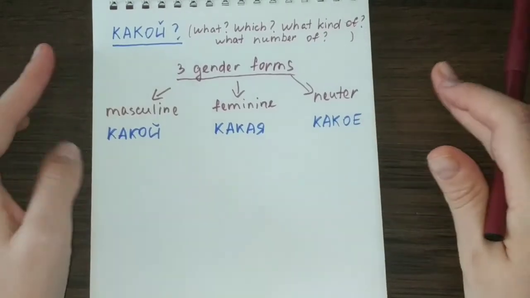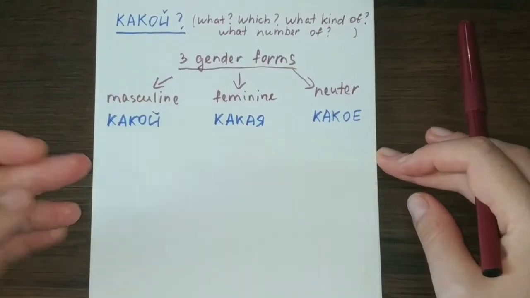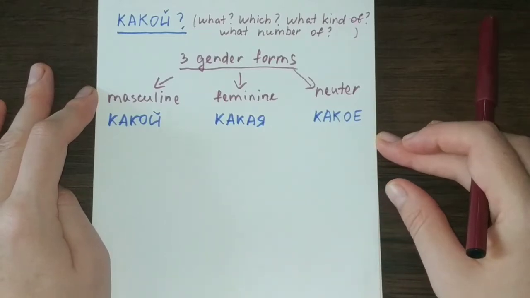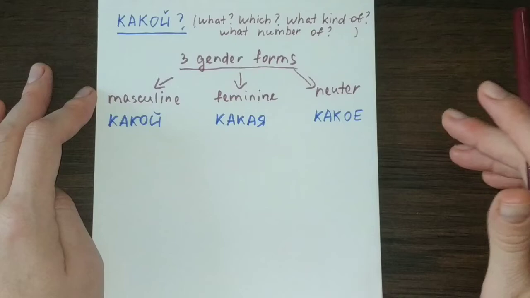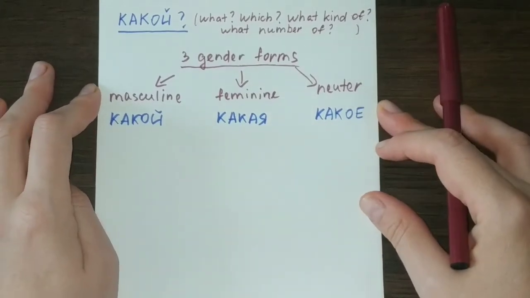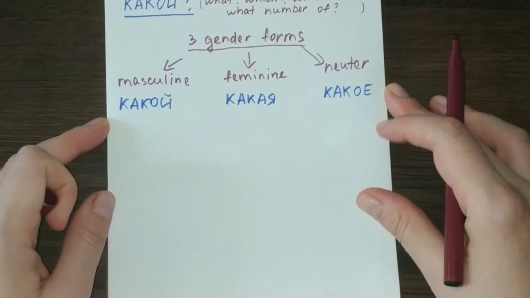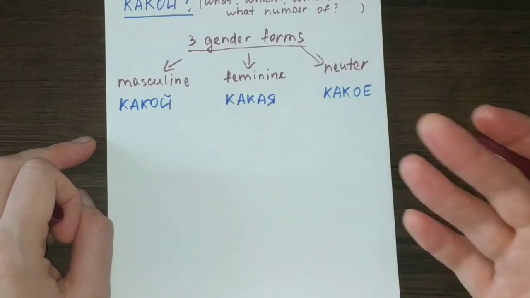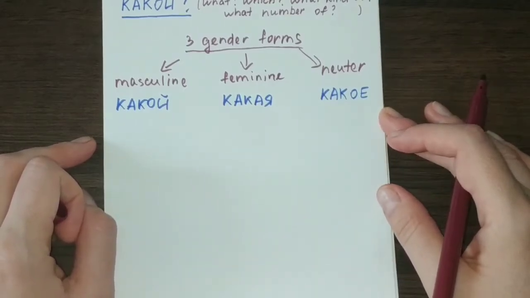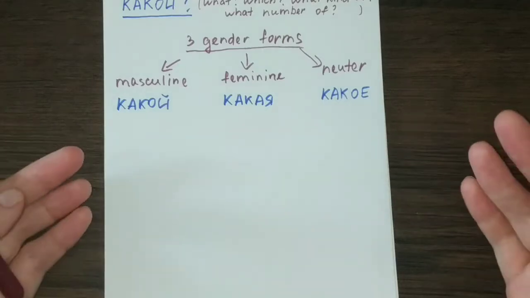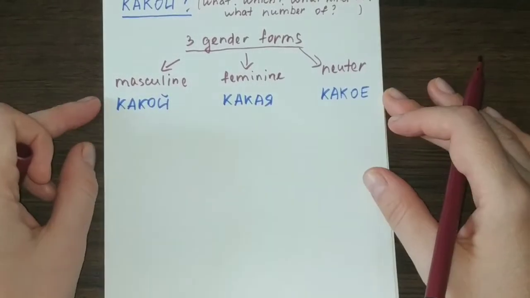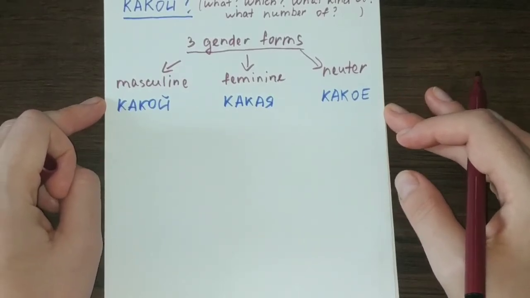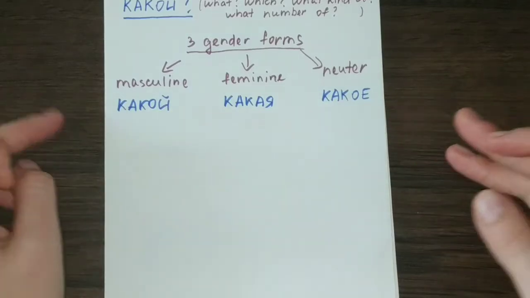And now let us move on to some examples that will make it easier for you to understand how this interrogative pronoun is used in Russian sentences and what meaning they represent. So let us write the easiest example. For example, your friend bought a new house, and you want to ask him or her something about this house, whatever he or she can tell you. So you will ask which kind of house it is.